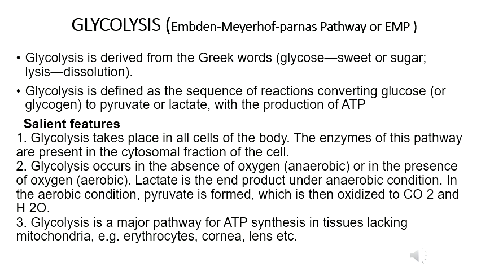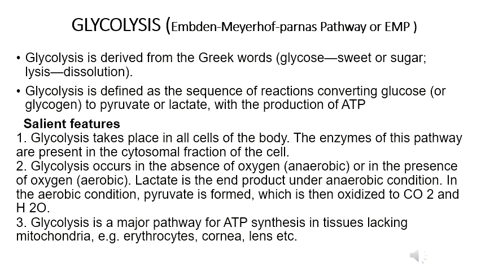So glycolysis takes place in two conditions. The first one is presence of oxygen, which is aerobic, and the second one is absence of oxygen, which is anaerobic. For the anaerobic glycolysis pathway, lactate is the end product, and in the aerobic condition, pyruvate is the end product, which is then oxidized to carbon dioxide and water.